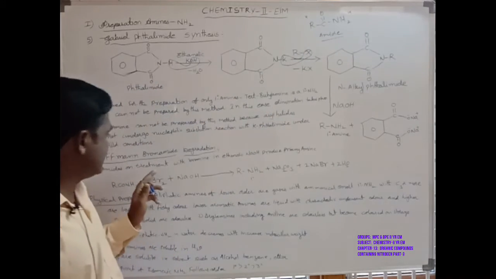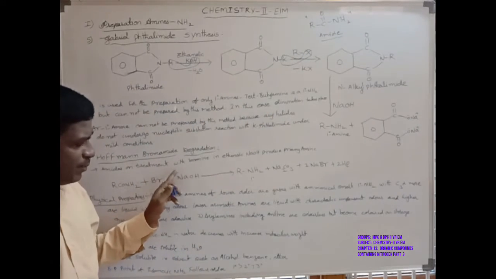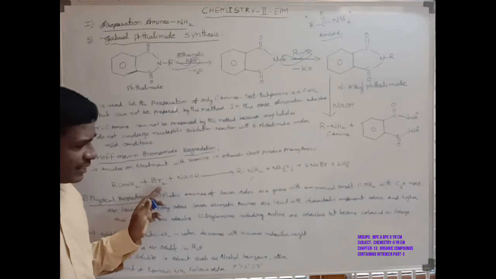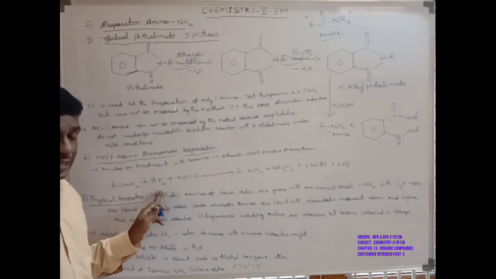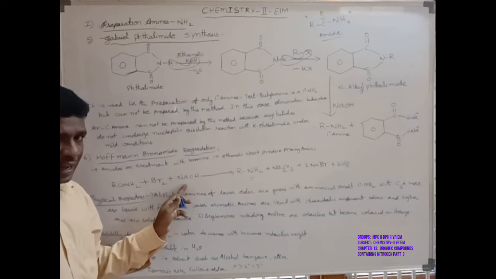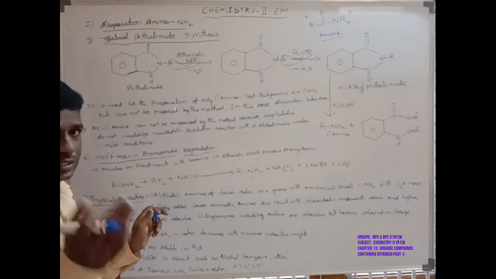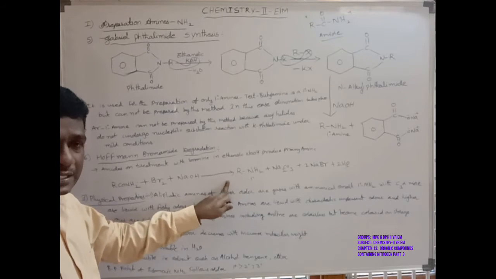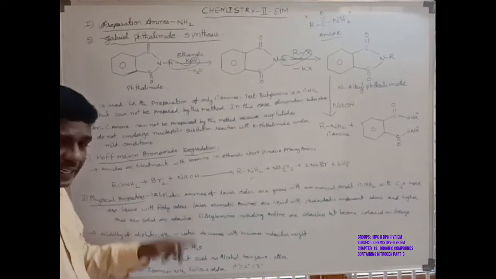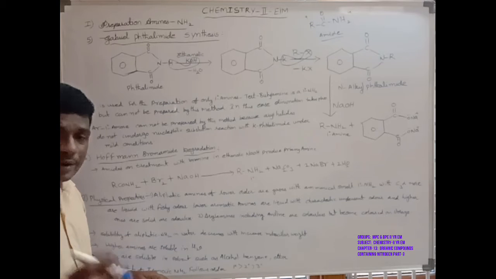Amides treated with bromine in ethanolic sodium hydroxide then produce the primary amine. That is called the Hoffmann bromamide degradation.